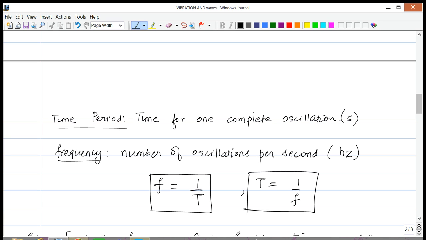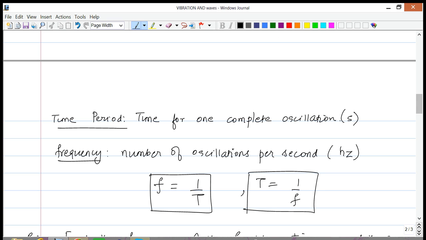So 1 divided by the time period is the frequency, which measures the number of oscillations per second. How many times something happens in 1 second is the frequency, and the time for one complete oscillation is the time period.